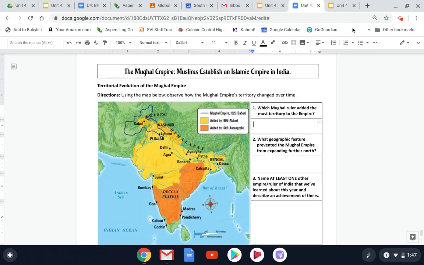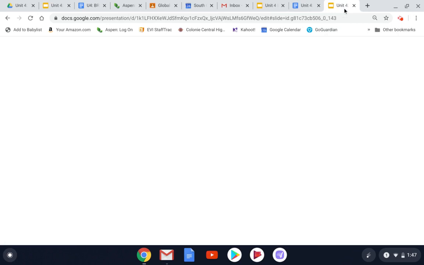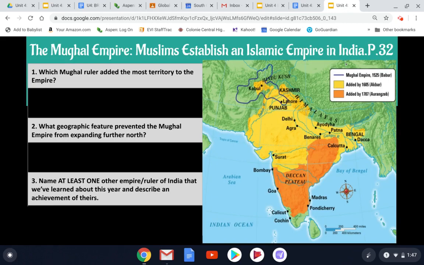So to start on page 32, I'm going to go to the slides now because I want to go over these pages with you completely. I'm not going to give you any independent tasks and then post absentee slides later. Since it's only 2 pages, I'm going to go over both of these with you and we'll complete our packet together.